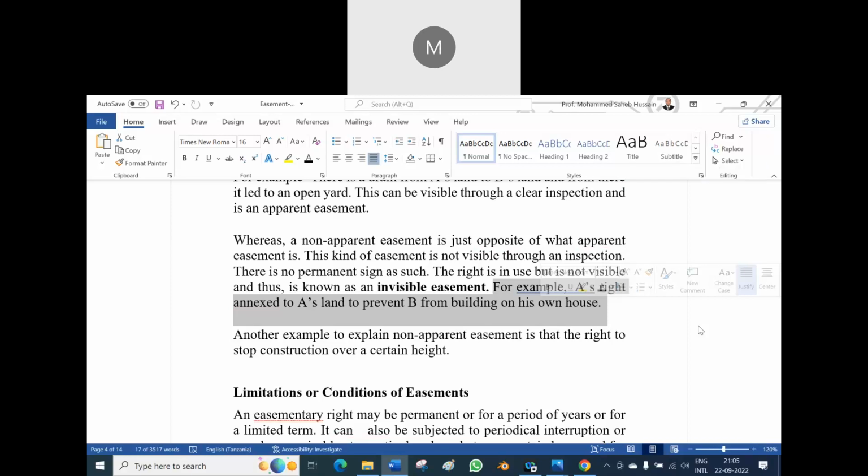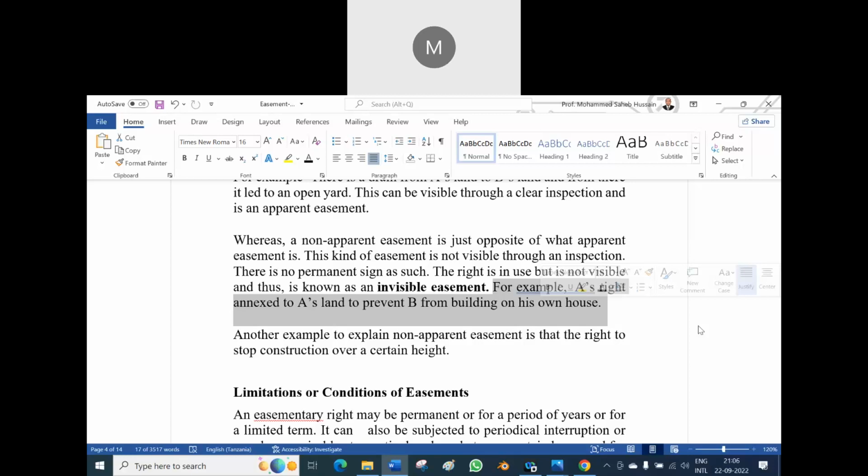So that shows it's a danger. A visible thing, you need not keep a caution. For an invisible thing, yes, you have to keep something. Like here, an invisible thing means a right annexed to A's land to prevent B from building on his own house. You cannot build your own house, even a structure, because the easement says leave at least 3 to 6 feet. Then you can construct.